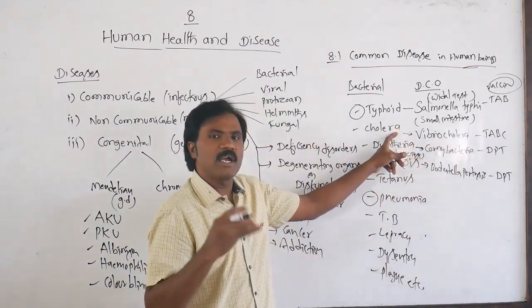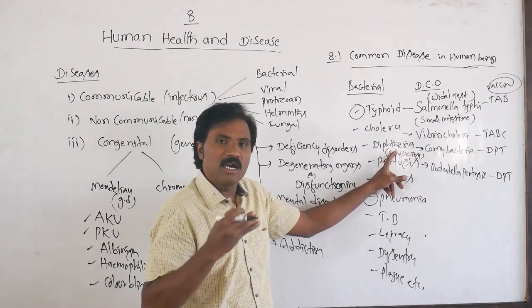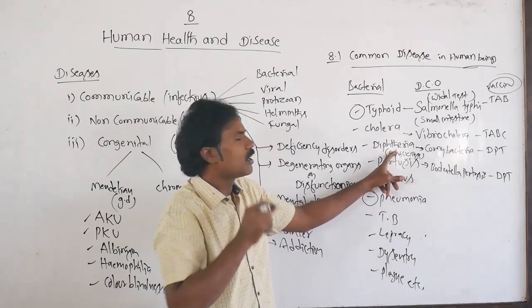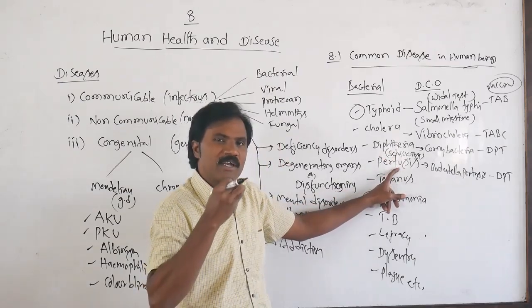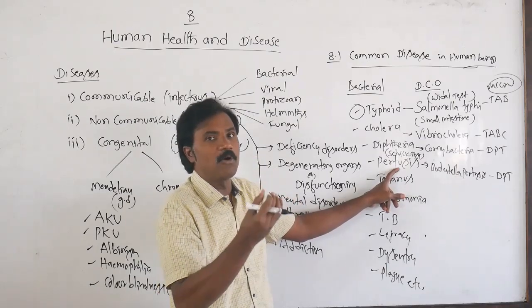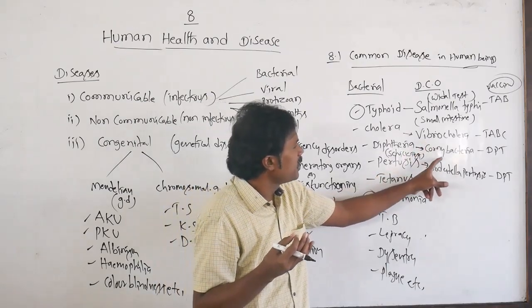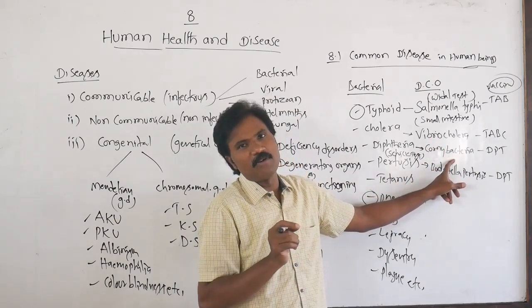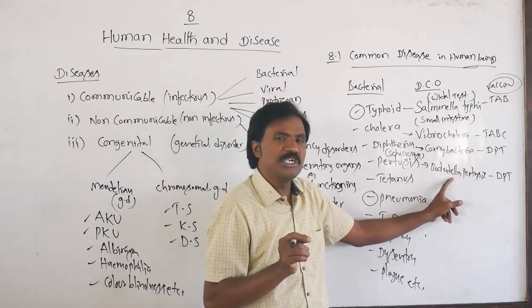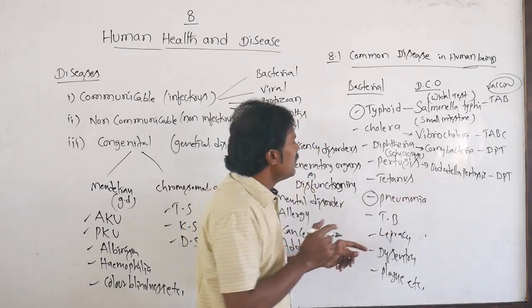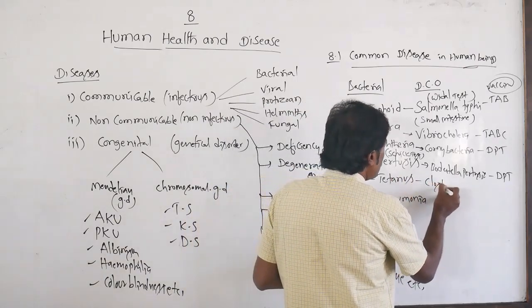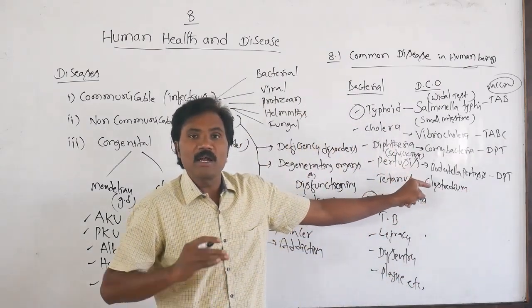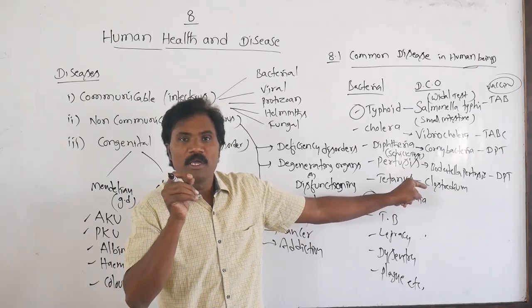Cholera spreads through contaminated food and water. But diphtheria spreads when the infected person coughs, that means droplets of saliva pass from the infected person to a normal person. In pertussis also the droplets of saliva spread, that means airborne infection. The incubation period of diphtheria is up to 6 days, and for pertussis it is 10 to 16 days. Then tetanus, caused by Clostridium tetani. It spreads by direct contact; an infected wound is immediately affected.